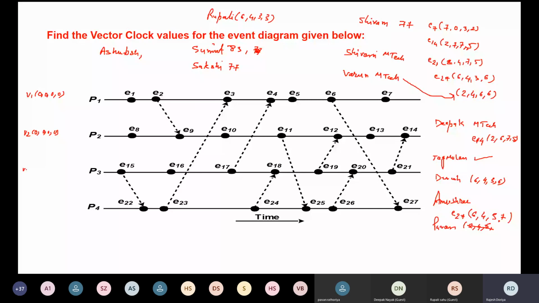For E1 we are going to have 1 0 0 0. For E8 we are getting 0 1 0 0. For E15 we will be getting 0 0 1 0. For E22 we will be having 0 0 0 1.